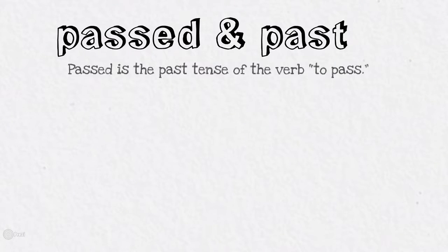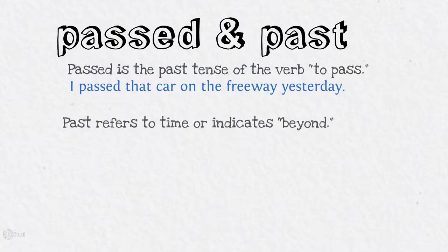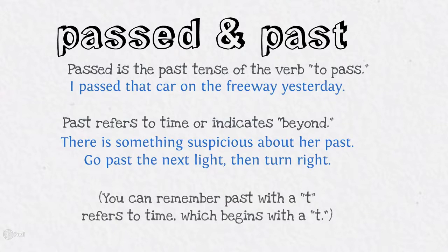Passed and past. Passed is the past tense of the verb to pass. I passed that car on the freeway yesterday. Past refers to a time or indicates beyond. There is something suspicious about her past. Go past the next light, then turn right. You can remember past with a T: it refers to time, which begins with a T.